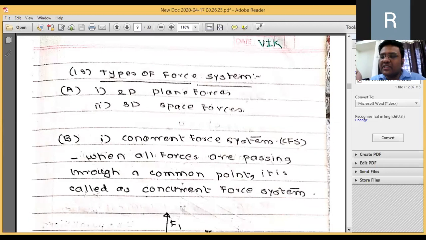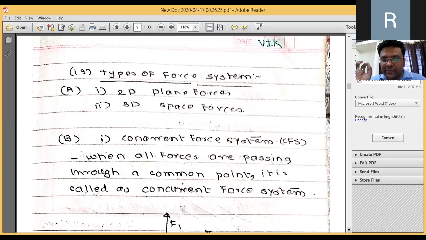Two-dimensional, as its name suggests, the forces acting along the two directions, that is x-axis and y-axis. Three-dimensional force system is nothing but forces acting in space, right? So in one of the parts in engineering mechanics where you use this three-dimensional force system is nothing but the space forces.